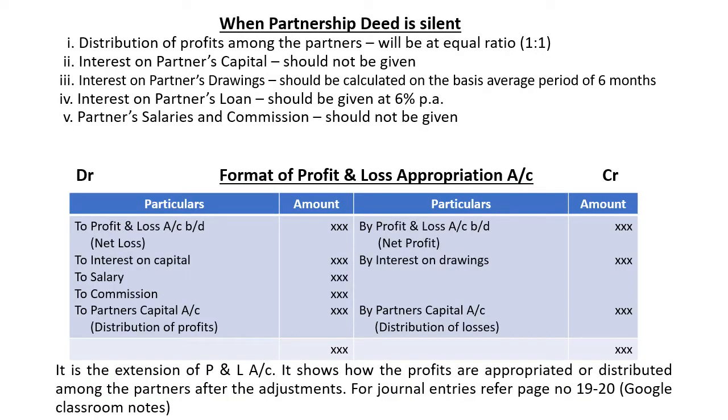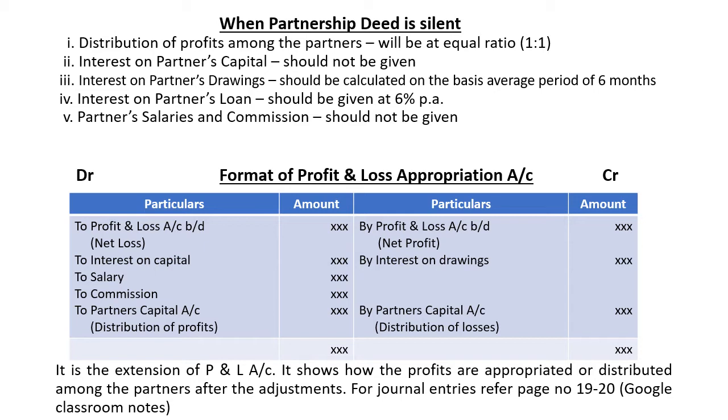When the partnership deed is silent, how should the adjustments be made? Let's see one by one. When the partnership deed is silent, profit should be distributed in equal ratio between the partners, for example 1:1. Interest on partners' capital should not be given, and interest on partners' drawings should be calculated on the basis of an average period of 6 months. Interest on loan must be given at the rate of 6% per annum, and partners' salary and commission should not be given. So to distribute partners' profits or loss, we have to prepare profit and loss appropriation account.